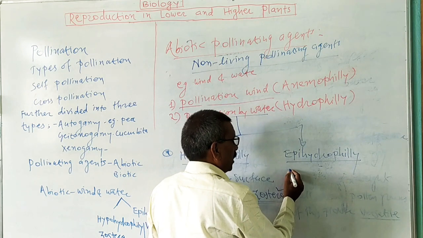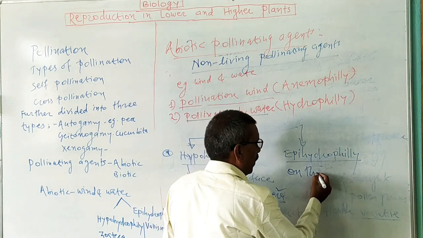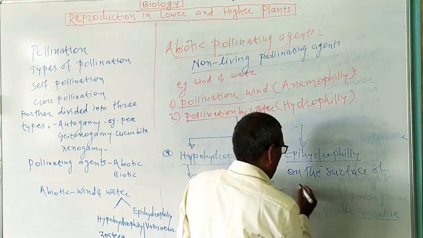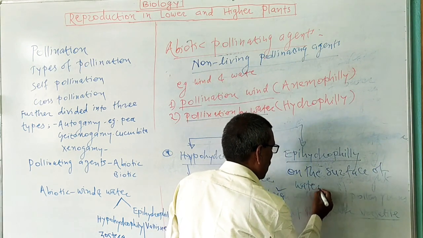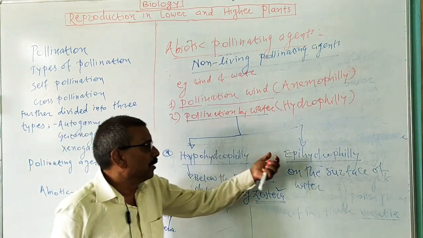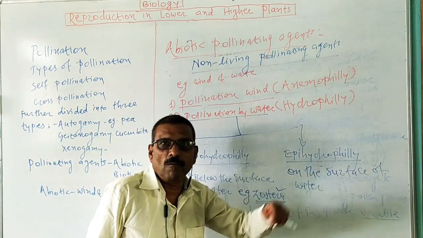When pollination takes place on the surface of water, that type of pollination is known as epihydrophily.